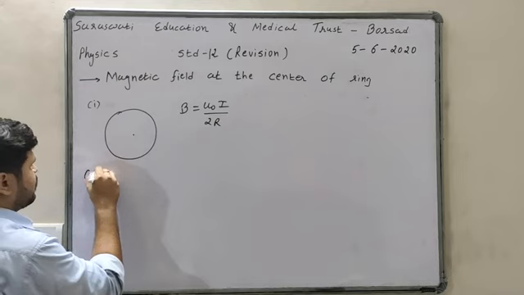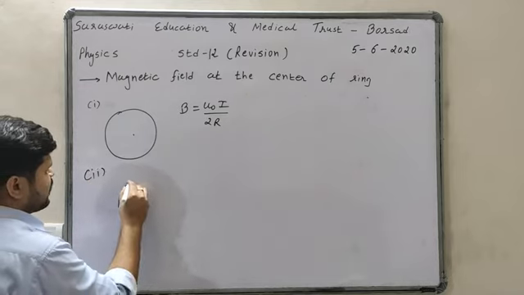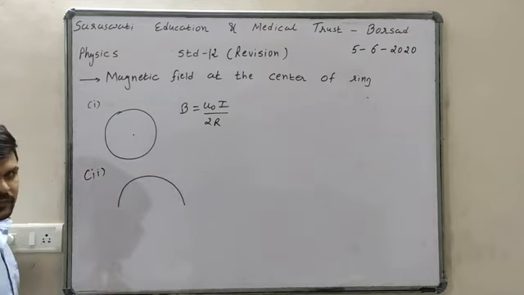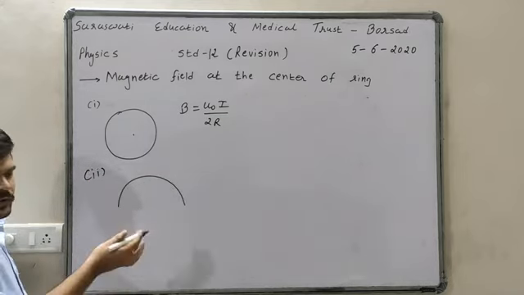Now second thing, suppose this is again a ring, but it is only a half ring. Okay, this is the center of the ring. Then on that center, current flowing I. Here also current flowing I. So on the center, the magnetic field will be mu 0 I upon 2r, sorry, multiplied by 1 by 2, half of this full ring. If the ring is half, then the magnetic field is also half.